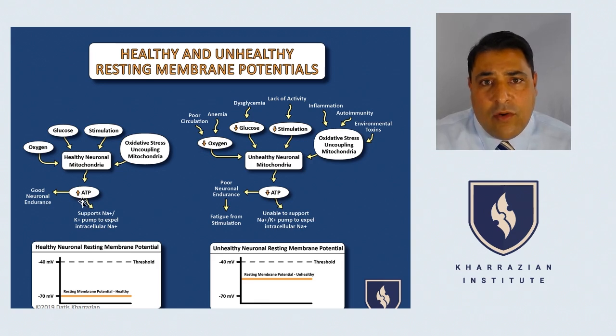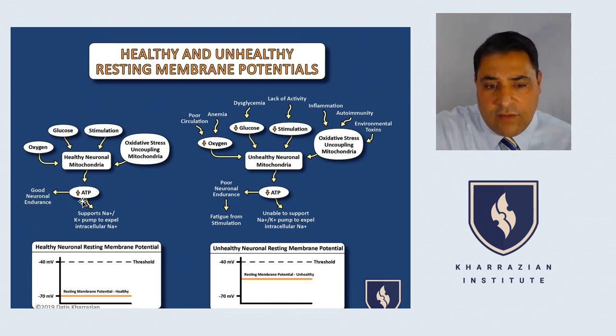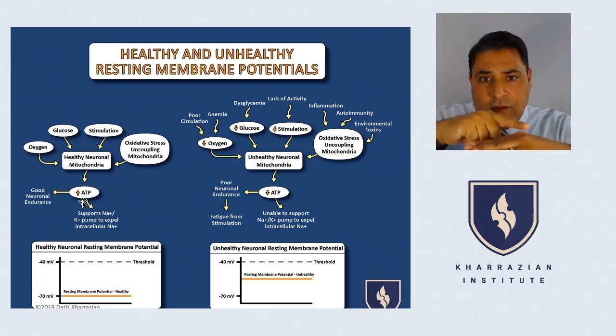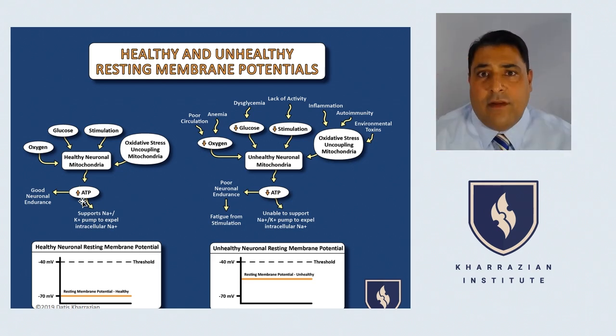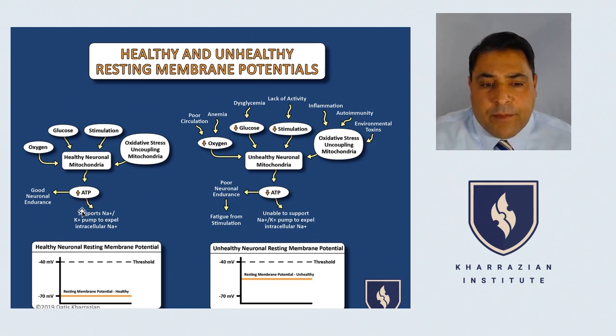When neurons actually fire, what causes that electrochemical change is an influx of sodium into the cell, which has an electrical charge, which then causes the action potential. The resting membrane potential reaches threshold way up here, and then you have a response. And in a healthy neuron, the resting membrane potential is some degree of distance away from threshold.